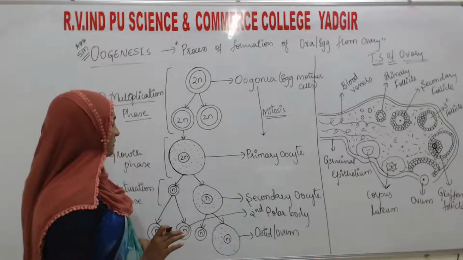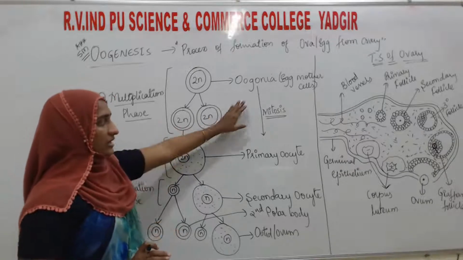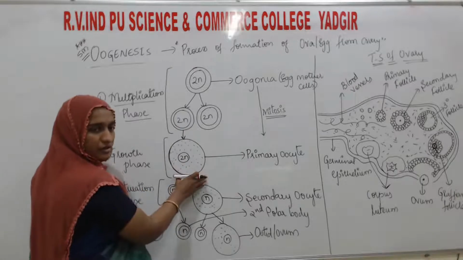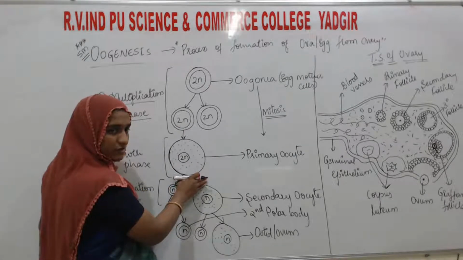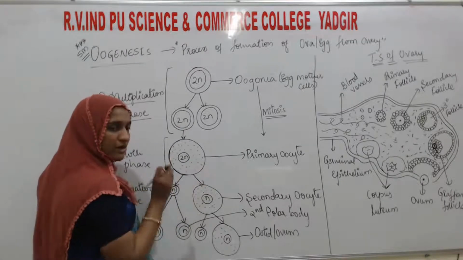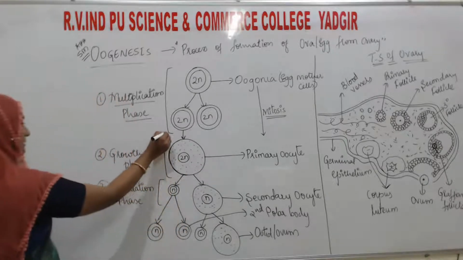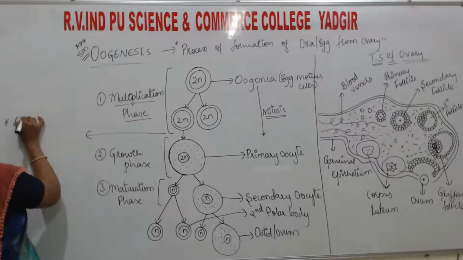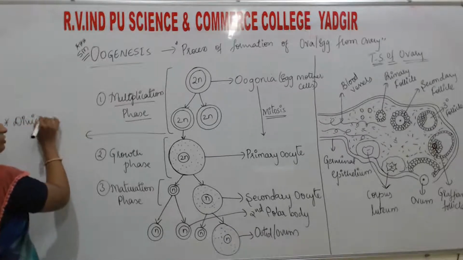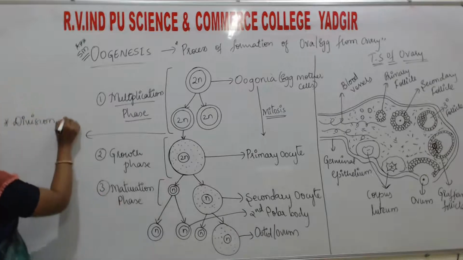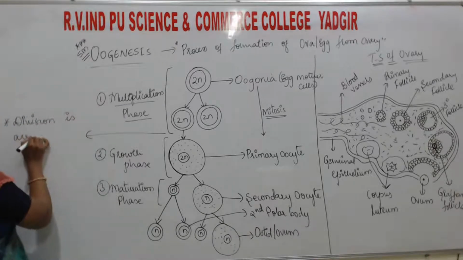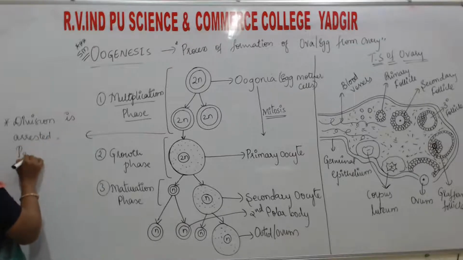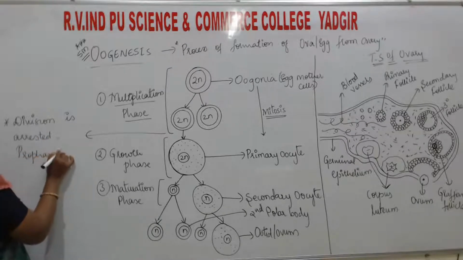In this mitosis, one cell undergoes division through mitosis. Here, the division is arrested. Arrested means the division stops. The division is arrested at a phase, that is prophase 1.